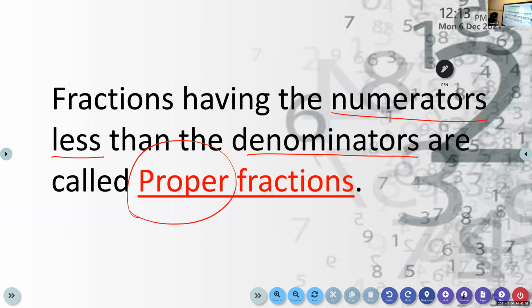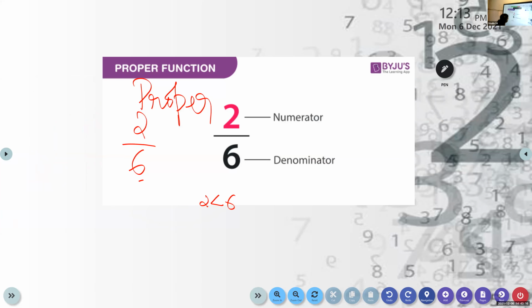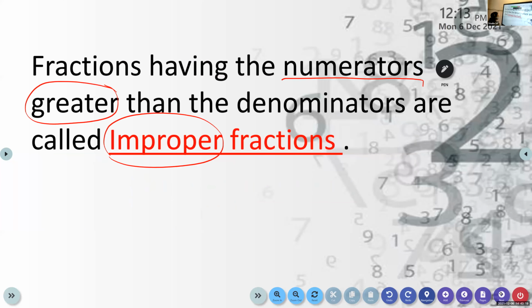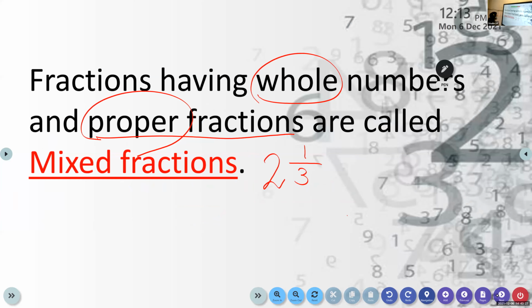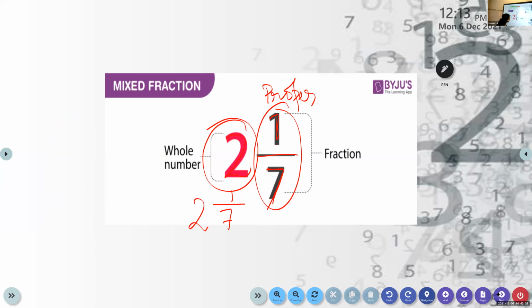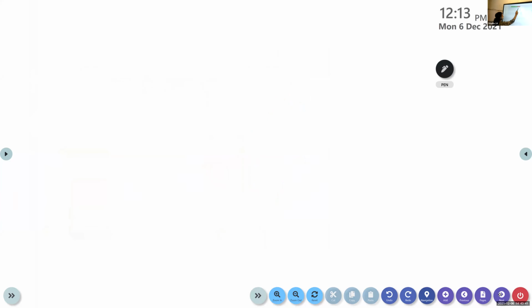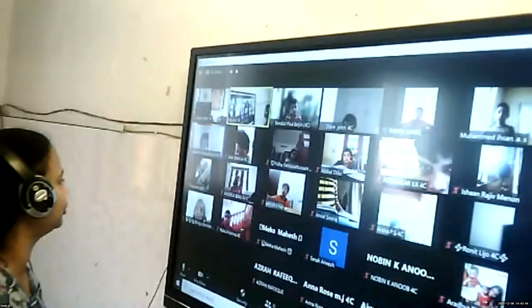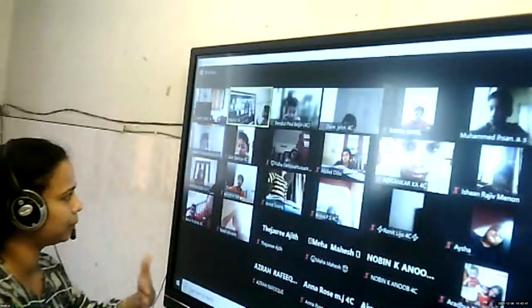So before that, I will repeat that again. Fraction having numerator less than the denominator, that is called proper. And you know the examples. Here I have given 2 by 6. And numerator, if it is greater than the denominator, that is called improper. And we have the example here. And fractions having whole numbers and a proper fraction, for example 2 and 1 by 3, this is called mixed fractions. Okay, so children, I will give you a set of fractions. You have to identify, you have to write which is proper, improper, and mixed.